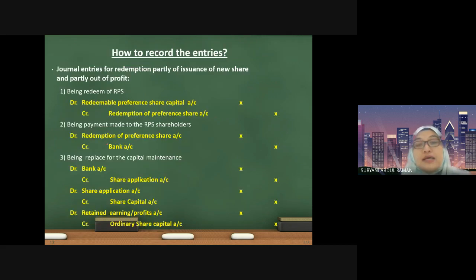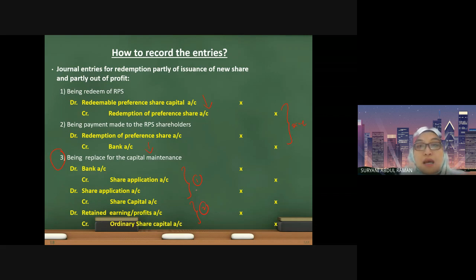Next, this is the journal entry for the combination of both methods. Again, step 1 and step 2 are the same. Remember, you reduce the shares and then you make the payment. But number 3, you can see there is a combination of step 1 and step 2, where this is referring to method 1 and this is referring to method 2.